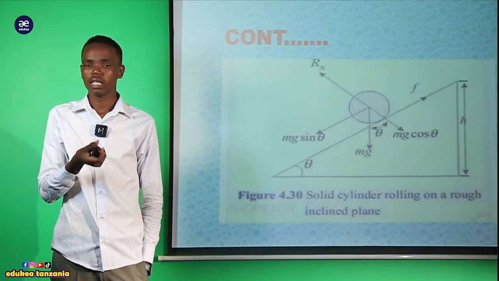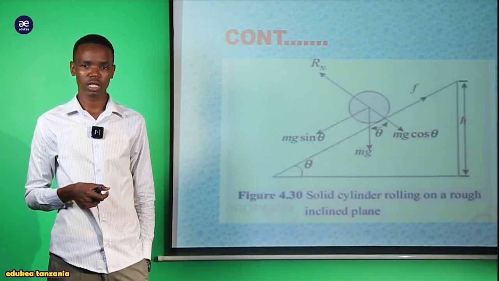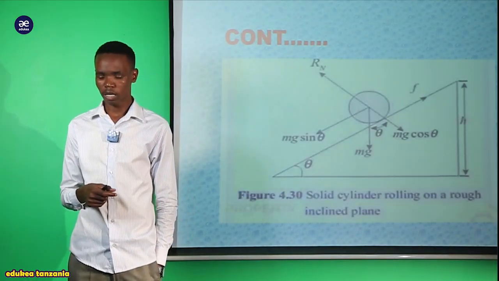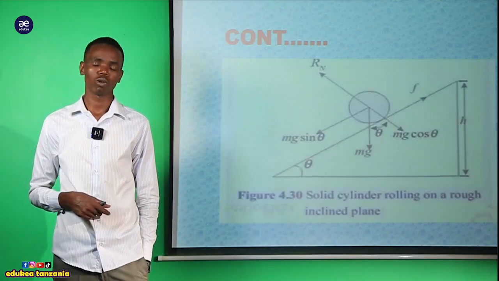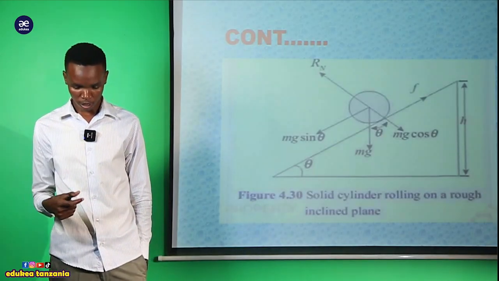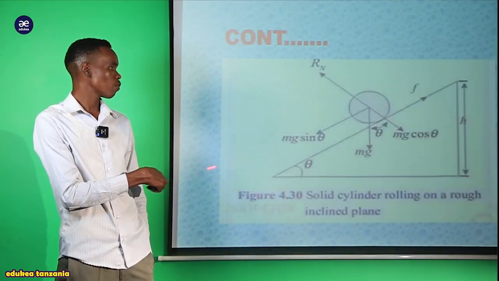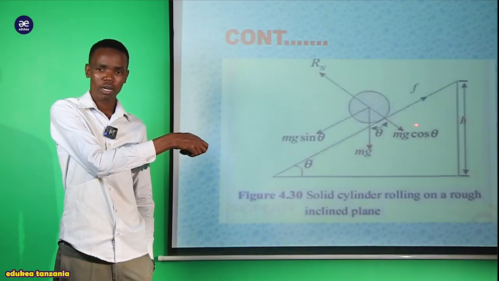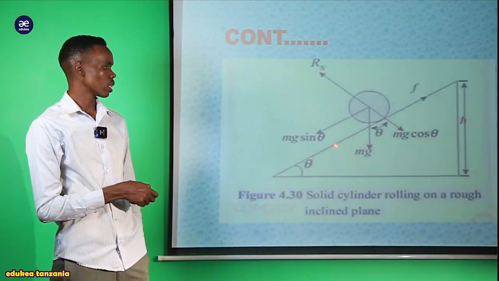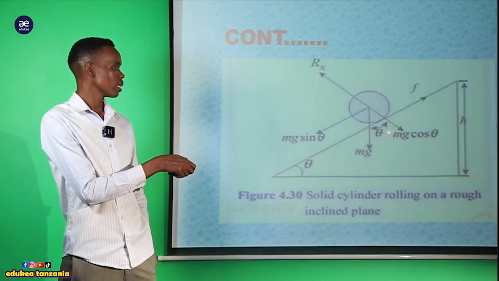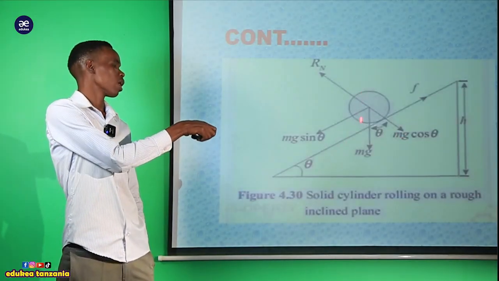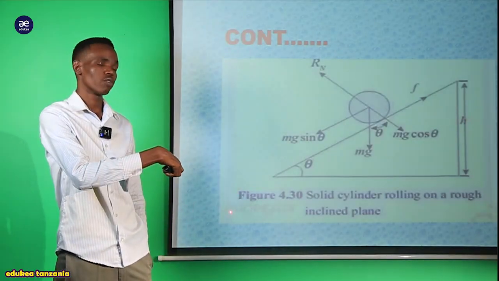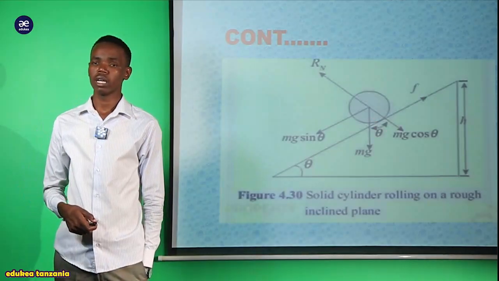This is labeled as the force that acts upward on an object which is either on the table or on the inclined plane. This is the concept that we saw when we were in form 2 and form 3. So the vertical force here, if we resolve this force, must be equal to mg sin theta, kwa sababu tunaipata hii mg sin theta kama huyu hapa ni hypotenuse na huyu hapa ni opposite, tunaweza tukapata huyu horizontal force ambayo ni sawa na opposite, atakuwa ni sawa na mg sin theta.